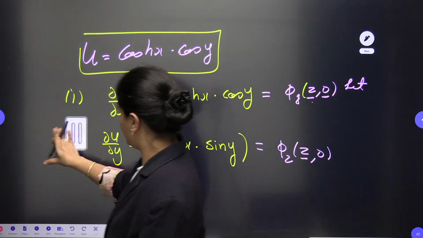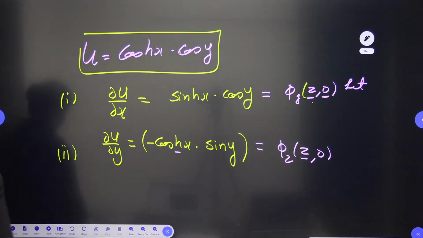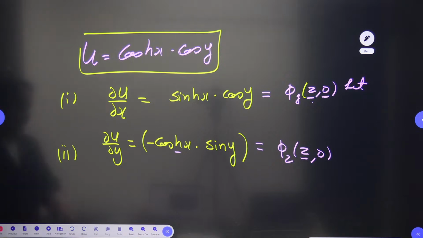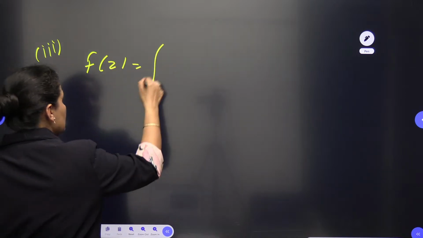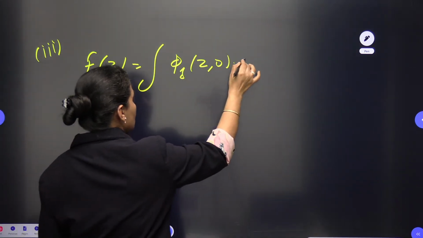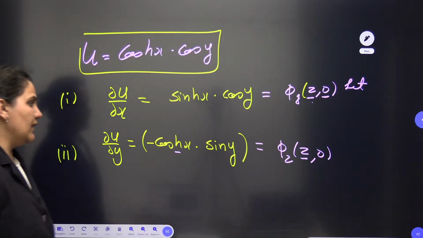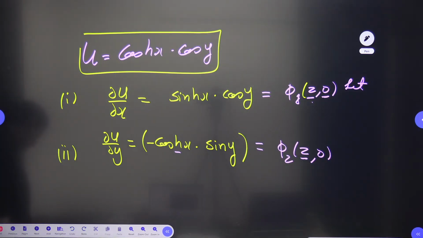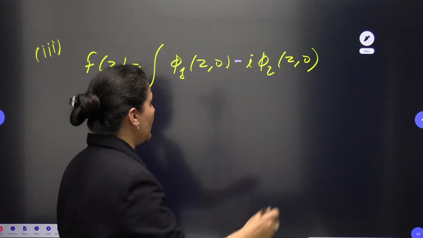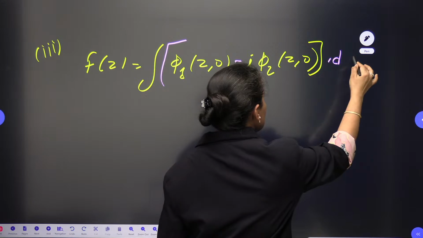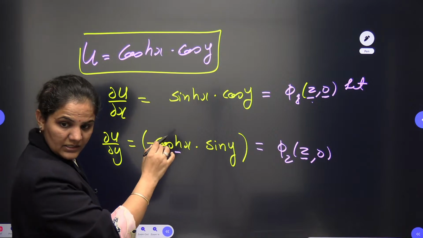Okay, and then step number 3. Steps 1 and 2 are done, so let's come to step number 3. That should be directly f(z). You can write down that f(z) is the integration of phi 1 (z, 0) plus iota, or rather minus iota, phi 2 (z, 0), dz. Okay, so I think it's clear?